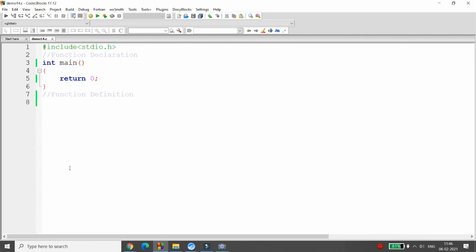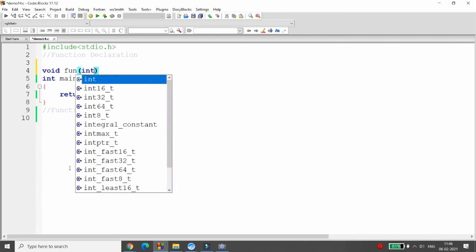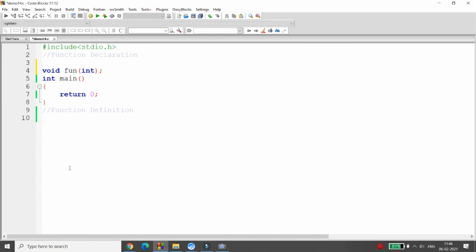What do I want to do? Whenever the user passes 10, I want to print 10 to 1. It means I want to print in reverse order. How can we do this? Simple. You can write here void function with an integer. I want to print all the numbers in reverse. It means if the user passes my function 50, then I want the values 50, 49, 48, 47, 46 up to 1.